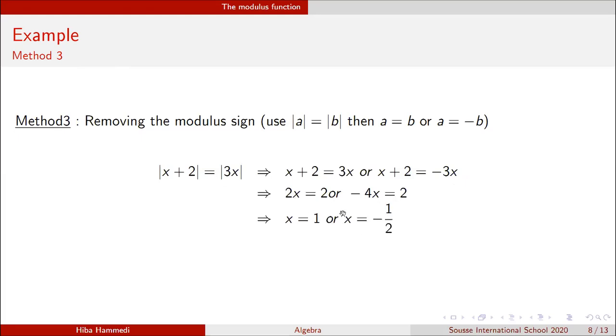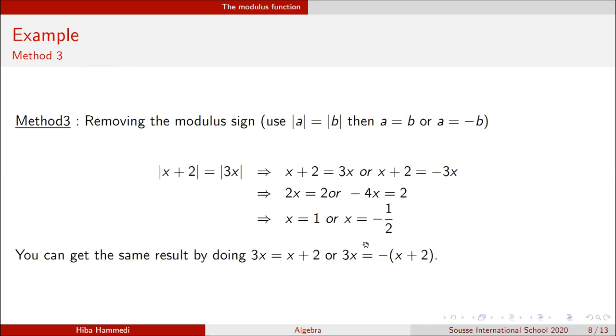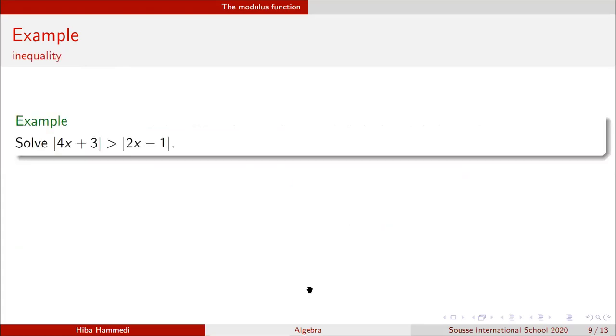Just dividing both sides by 2 here, I get x is equal to 1, and dividing both sides by negative 4 here, I will get that x is equal to negative 1 over 2. So I got the same results as before. And be careful here, I can get the same result by doing 3x is equal to x plus 2, or 3x is equal to negative, between brackets, x plus 2. So it's up to you which side you take to add the negative sign. It's up to you, right.